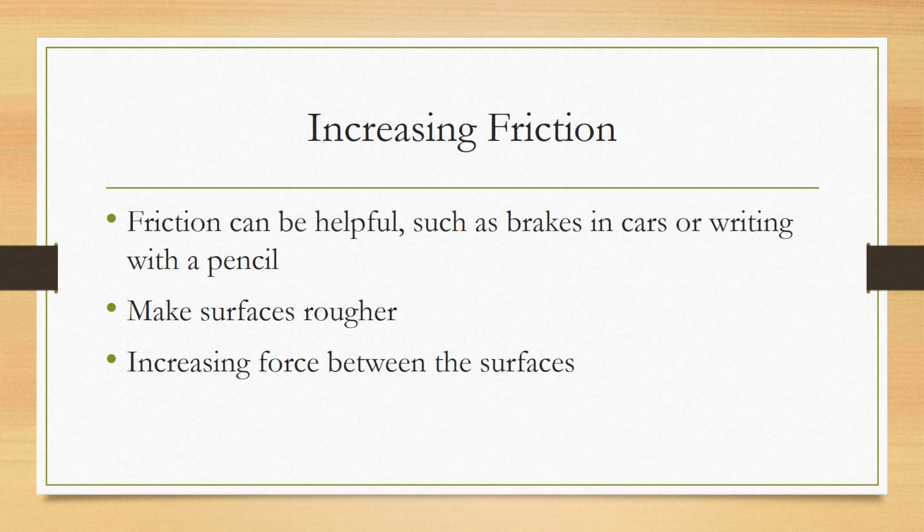We wouldn't be able to write on a piece of paper because when we write with pencil, it's because the graphite's breaking down against the paper because of friction, and it's leaving the mark behind. Our brakes in our cars work because of friction. Essentially, the world would just not work without friction. But those are just some very main examples of ways in our everyday life that we have to have friction to survive. So if we need to increase the friction, we do things like making the surface rougher and increasing the force between those surfaces.